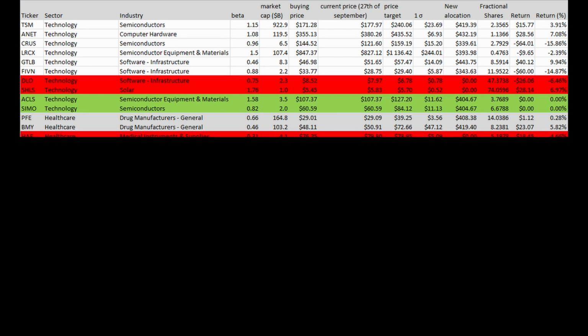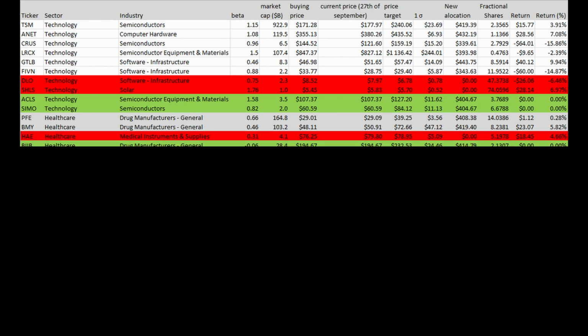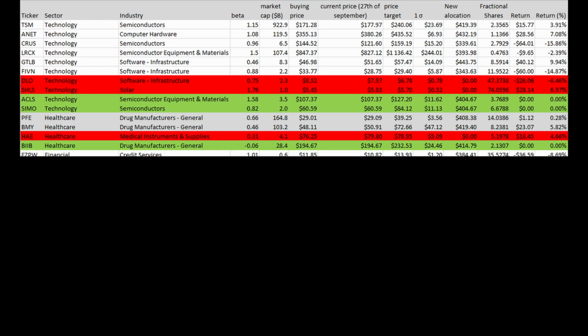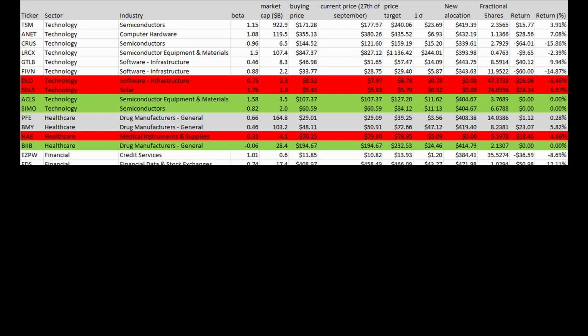Over in healthcare, HAE is out, and Biogen Inc. steps in. Biogen is a major player in the biotech space, focusing on therapies for neurological diseases, including multiple sclerosis and Alzheimer's disease. Their cutting-edge research and development make them a formidable force in the industry.